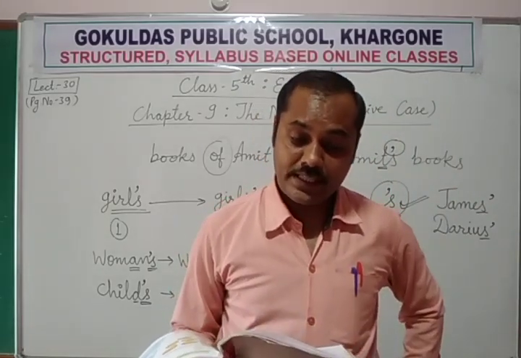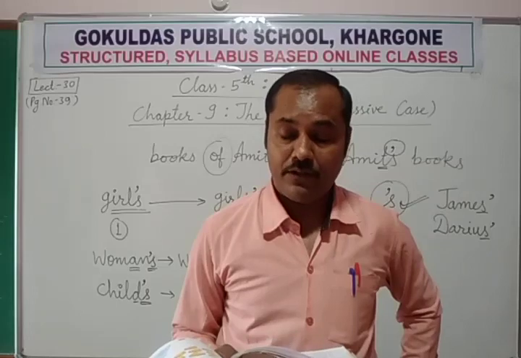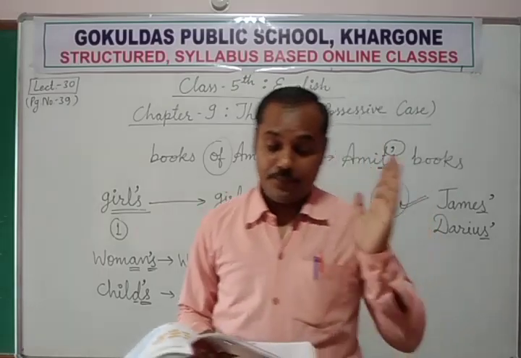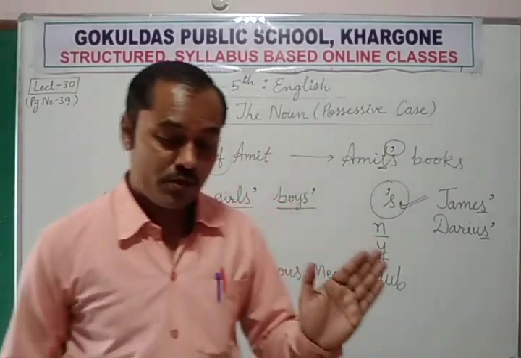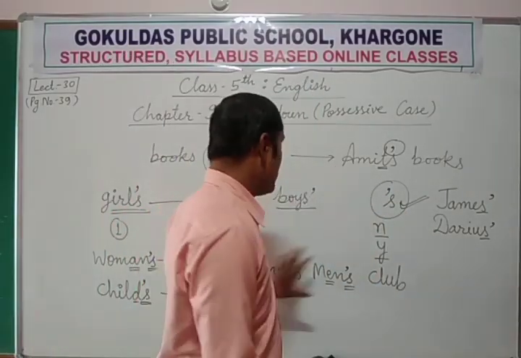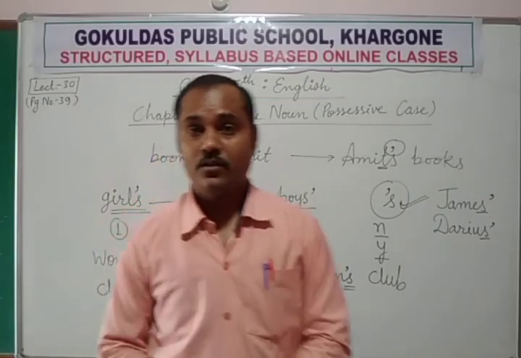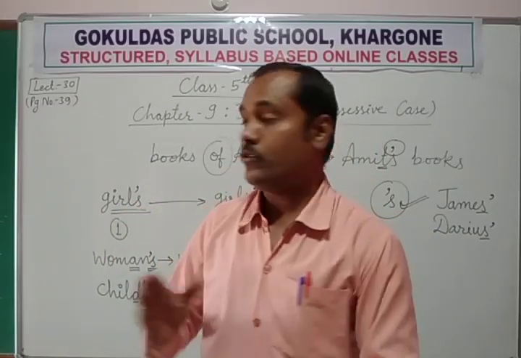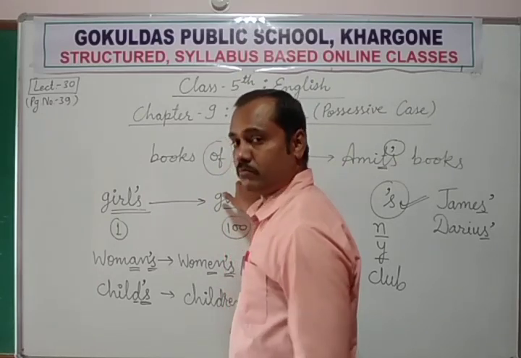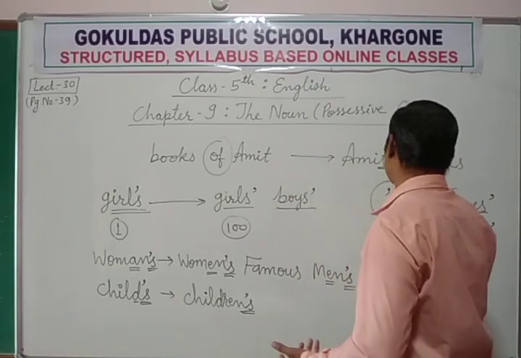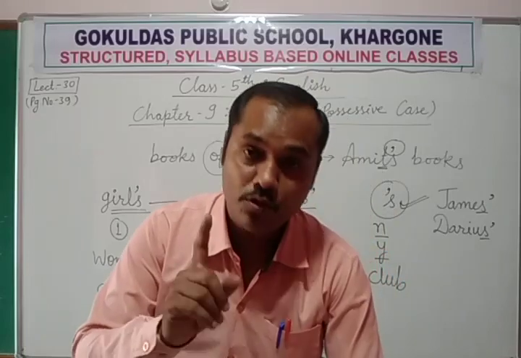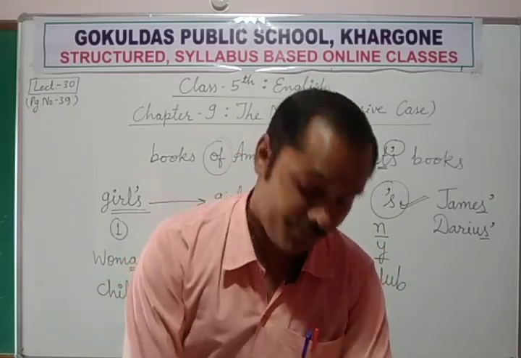The possessive case is mainly used with the names of living things. Now this is very much important to know. The possessive case is mainly used with the names of living things. It means this form is used for living things only. For non-living things we use this format, books of Amit. But Amit is a living person, so we can use Amit's book. Okay. So this is the most important thing you need to remember.